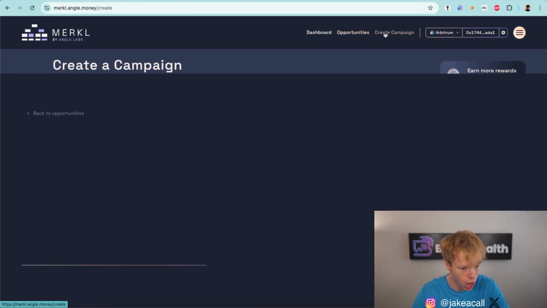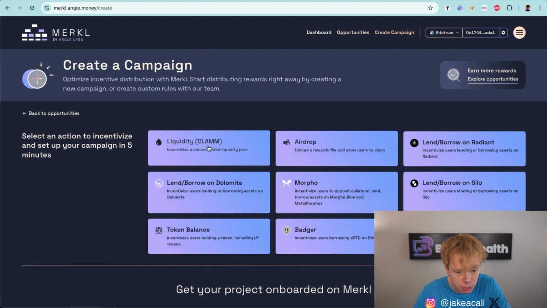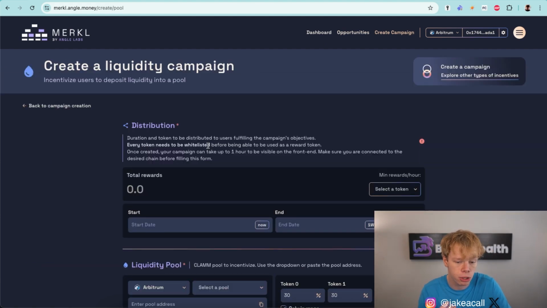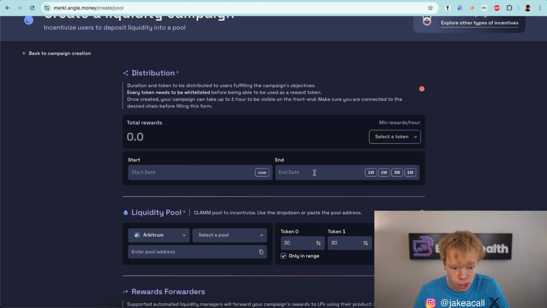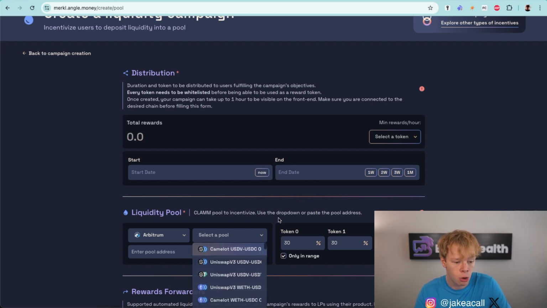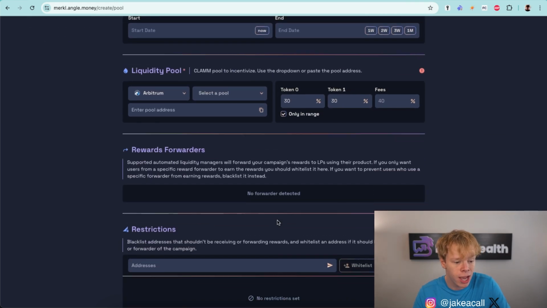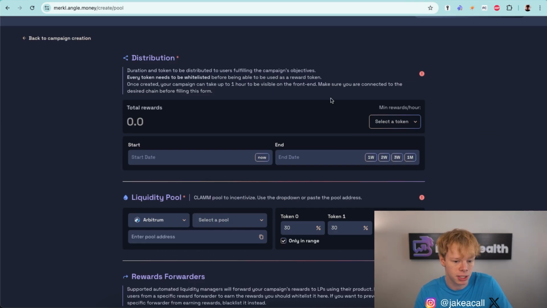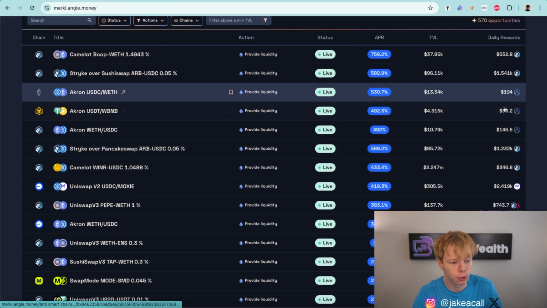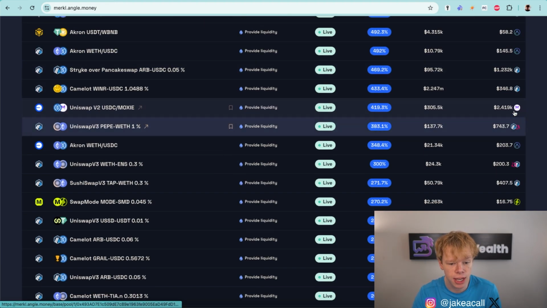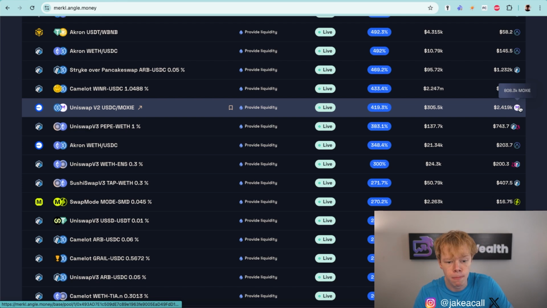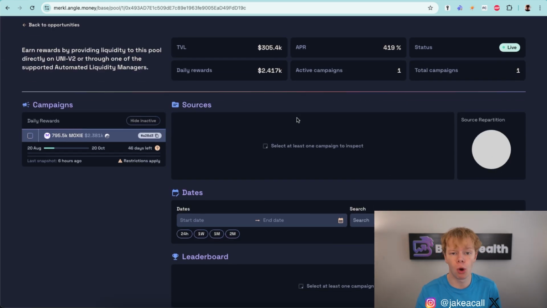And to briefly describe what these rewards are and how this system actually works, protocols will come in here and they will go to create a campaign. They will go over here, select the type of campaign they want to create. Let's just say they would do one of these liquidity campaigns. They can put a start date and end date. They would also put the token that they want to incentivize with, as well as the pool that they want to incentivize, basically. And then what Merkl does is Merkl says, okay, now we have, let's just say, $2,500 of Moxie token in rewards for this pool. Merkl will go and find out which wallet addresses make up how much liquidity on a specific tick. And as the price moves, it will constantly pay out rewards on each and every individual tick.